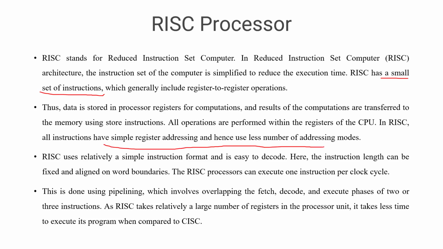RISC instructions have simple register addressing and hence use a smaller number of addressing modes. That is also an important keyword. RISC uses a relatively simple instruction format that is easy to decode. Here the instruction length can be fixed, aligned on word boundaries. RISC processor can execute one instruction per clock cycle. These are very important keywords. This is done using the pipelining method, which involves overlapping the fetch, decode and execute phases of 2 or 3 instructions. So what is pipelining? Actually, pipelining, I'll tell you only one thing.